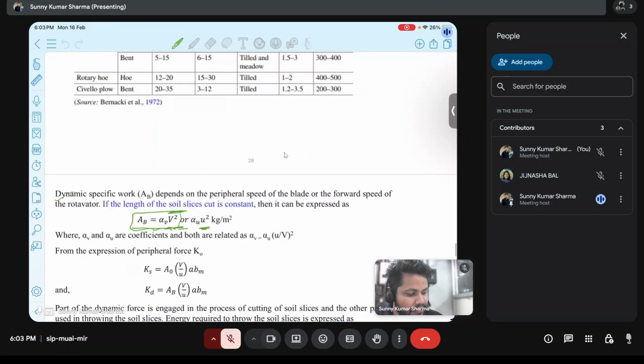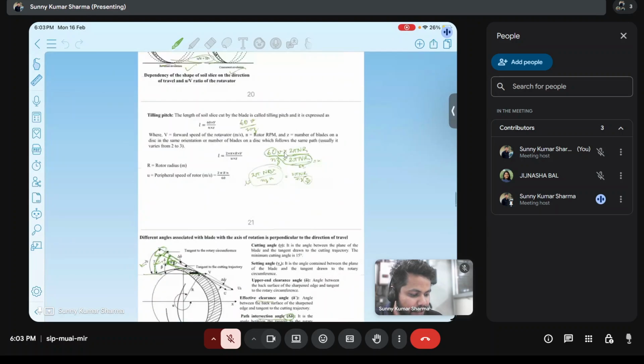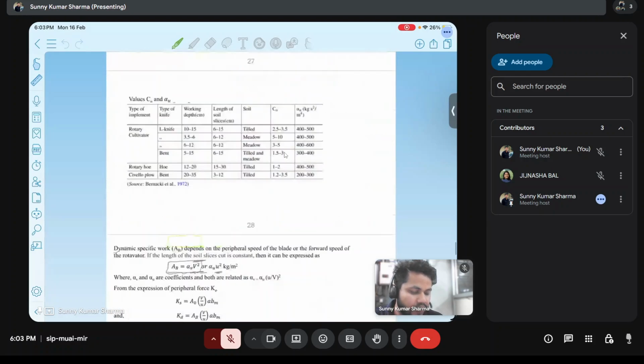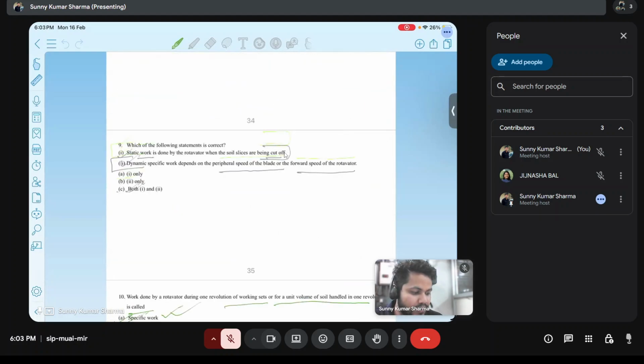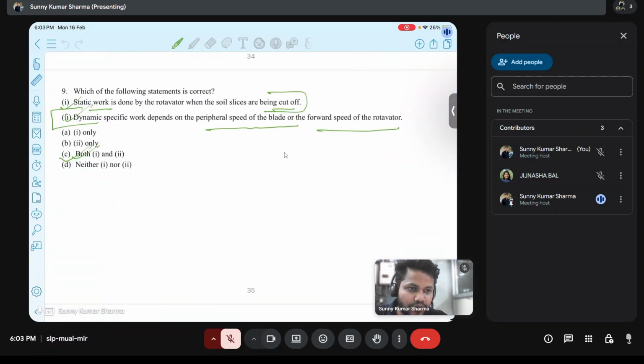discussed about rotavator, angles associated with rotavator, types of blade, about tailing pitch, about specific work, and we also solved those questions of week 3.